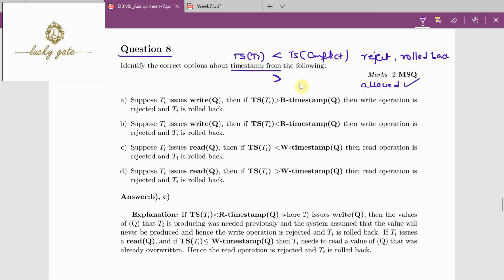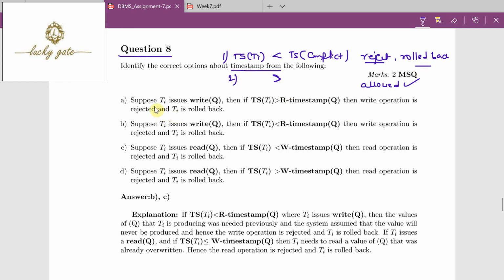Keep in mind these points. Actually, in the textbook, we have 5 rules: 1 on read, 2 on read operations, and 3 on write operations. Its complete meaning I have explained in 2 points. If it is lesser, it is to be rejected and rolled back. If it is greater, it is to be allowed.